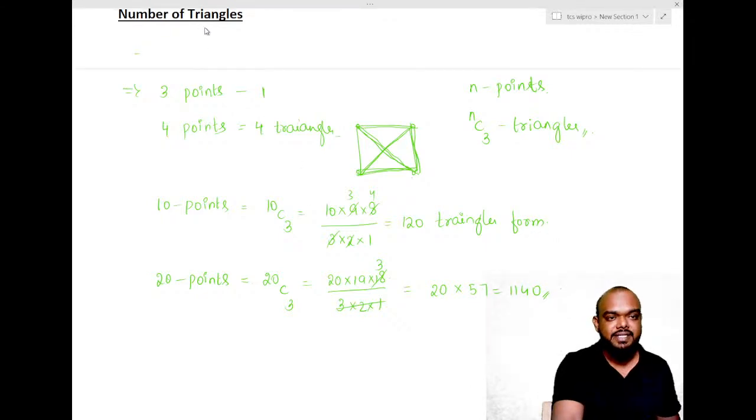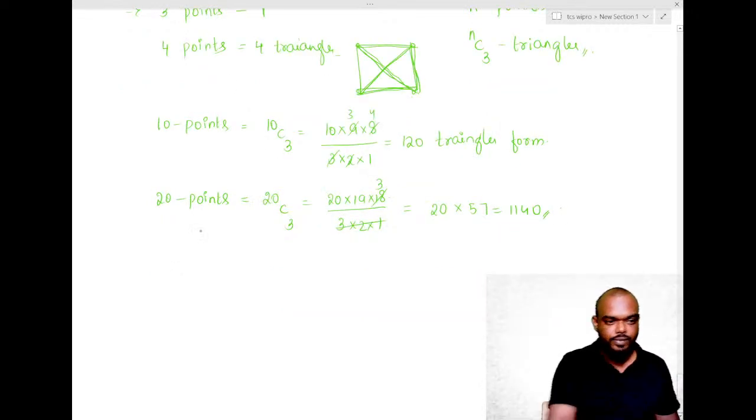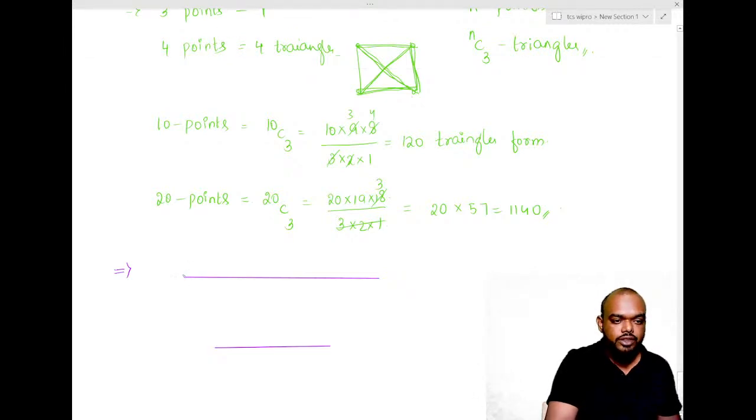There will be one special case here. Observe. Suppose there are 2 lines, okay? There are 2 lines like this. Now, on the first line, I have 6 points. 1, 2, 3, 4, 5, 6. 6 collinear points. Here I have 3 collinear points.